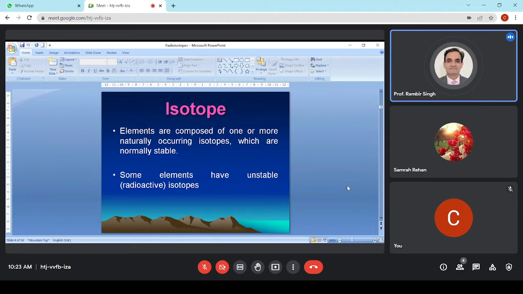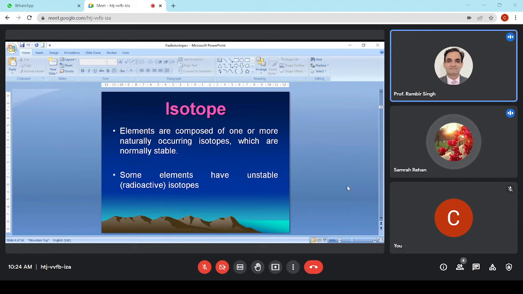So the other isotopes are unstable. Unstable means they will try to convert themselves either into carbon 12 or sometimes into some other element as well. An unstable isotope is one in which the number of neutrons is more than the number of protons, unlike a stable isotope.